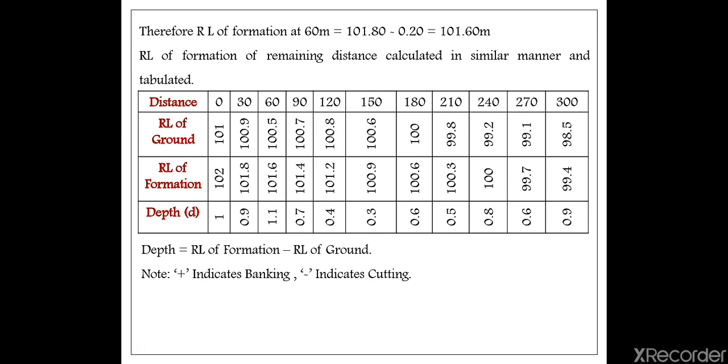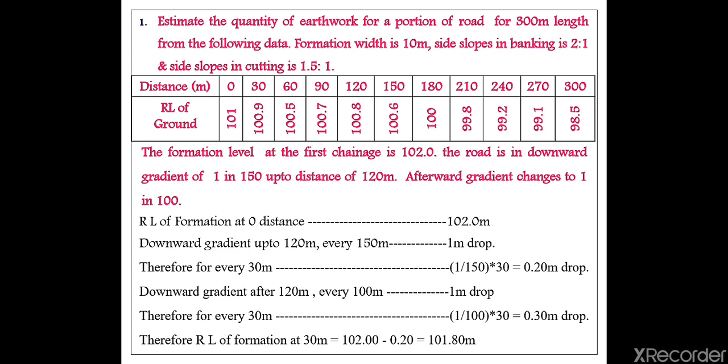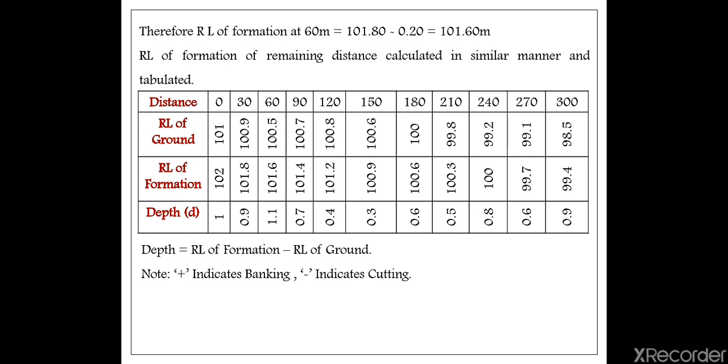Up to 120 meter it is 0.2 drop, right? After 120 meter, how much drop? Here after 120 meter it is 0.3 meter drop, right? So downward gradient after 120 meter, it is 0.3 meter drop. That means what we have to do is, after 120 meter, what is the formation level for 120 meter? It is 101.2 minus 0.3 you have to do, because 0.3 will be the drop.